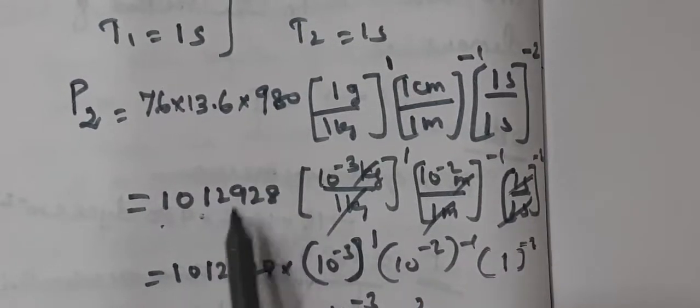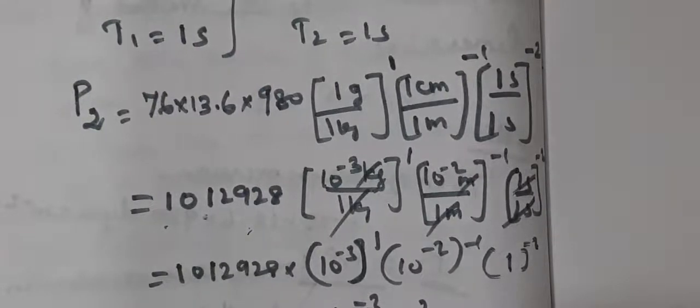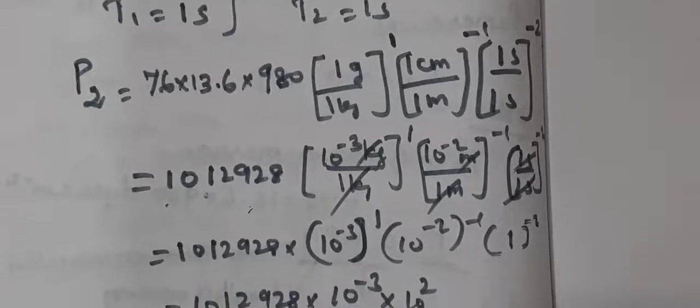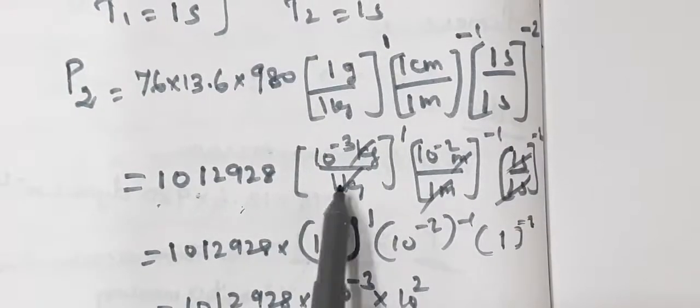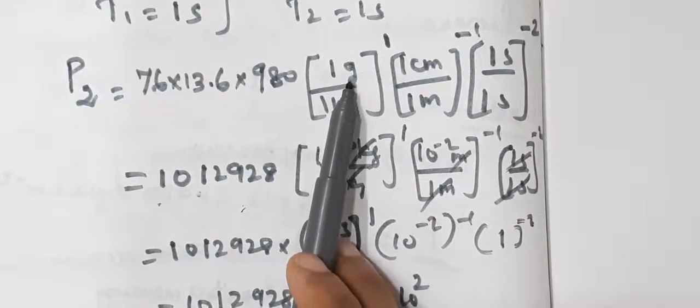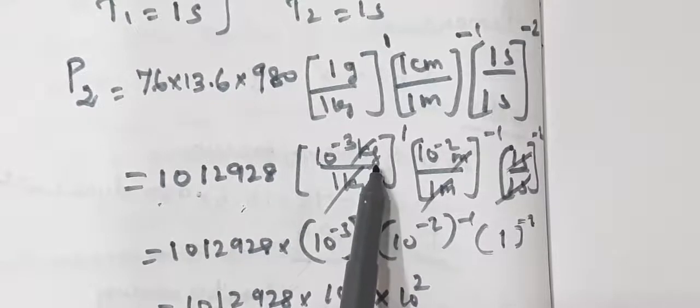When you multiply this big number, if we use logarithm we get directly 1.01292 into 10 power 6. Otherwise, with ordinary multiplication we get it like this. Now this gram we can write as 10 power minus 3 kilogram, since 1000 gram equals 1 kilogram.